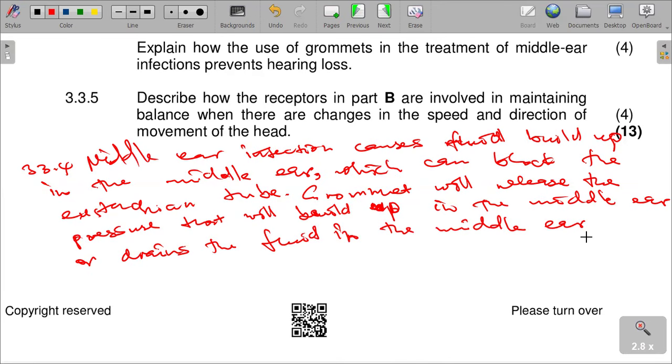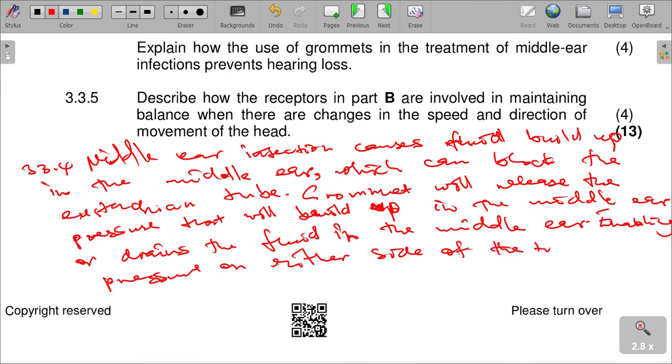Therefore, the pressure on either side of the tympanic membrane is equalized, enabling the pressure on either side of the tympanic membrane to be balanced or equalized.